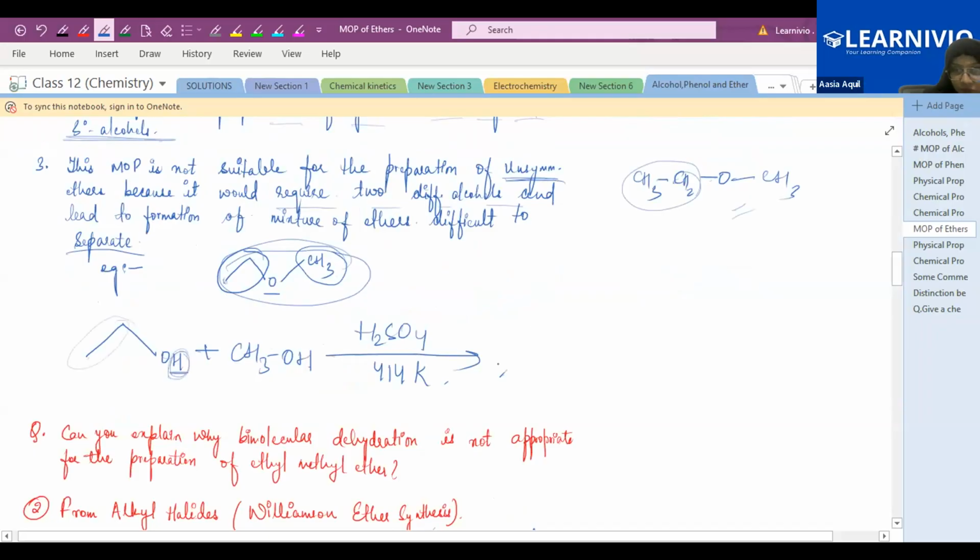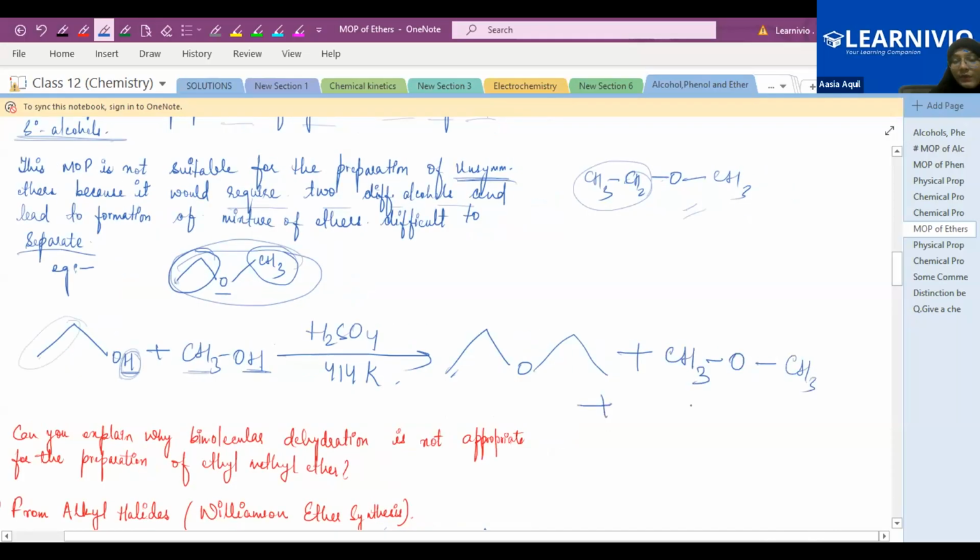Remove this hydrogen and again attach this group, so you are getting diethyl ether. Next product: remove this hydrogen, it will give you CH3 oxygen, and again repeat this CH3. So you will get dimethyl ether.